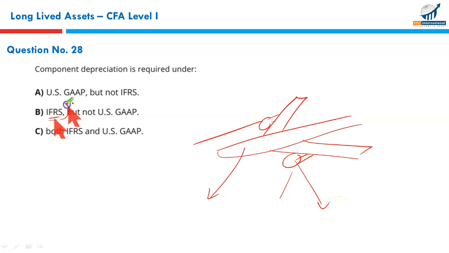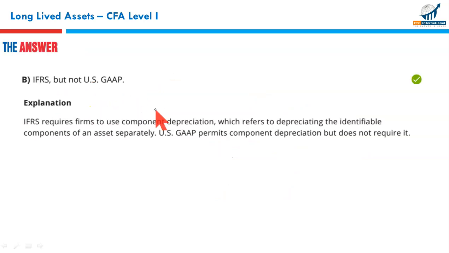This is a requirement under IFRS, but there is no such requirement under the US GAAP. GAAP allows you component depreciation. If you want to, good. If you don't want to, there is no restriction. So that makes B to be the correct option, and B it is.